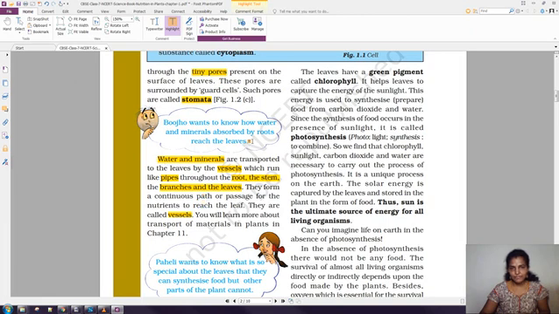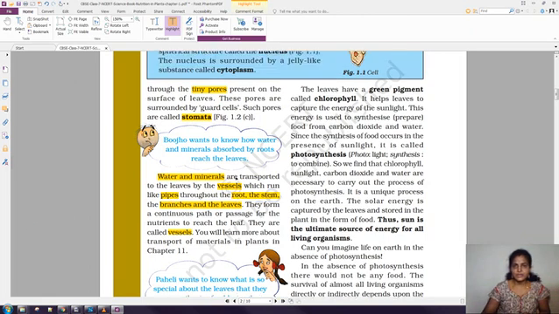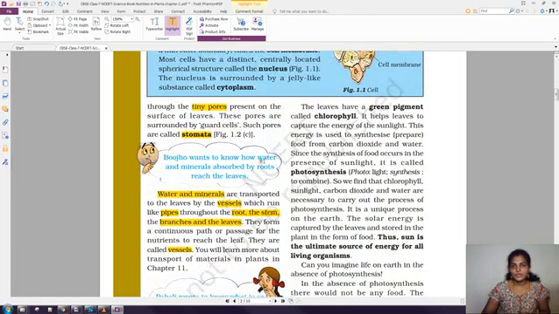And the root is absorbing the water and minerals and sending them to the leaf by means of these vessels. Okay, next we come to the leaf, because in the leaf only the photosynthesis process is happening. A green pigment that we know, the chlorophyll pigment, is present in the leaf.